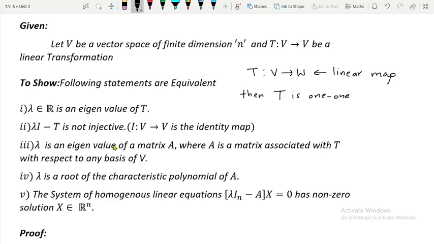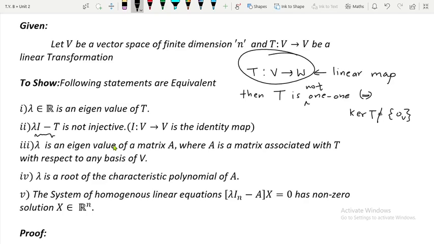One-one means injective if and only if the kernel of T is equal to the singleton {0_V}. So now we are going to take the help of the contrapositive of this statement. What will be the contrapositive? The kernel of T is not equal to {0} if and only if T is not injective, isn't it? But remember, T should be a linear map.